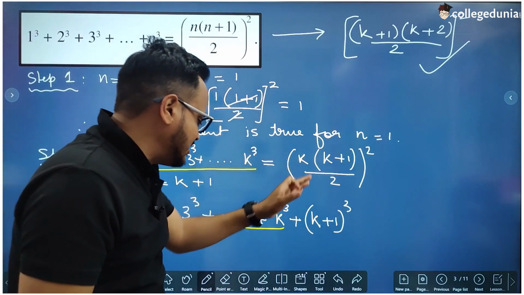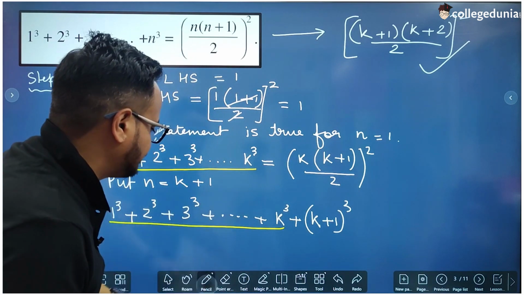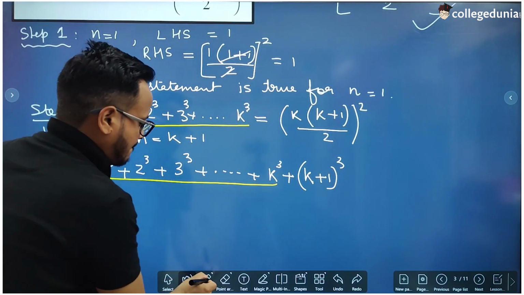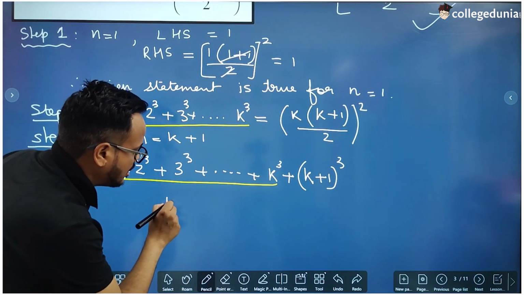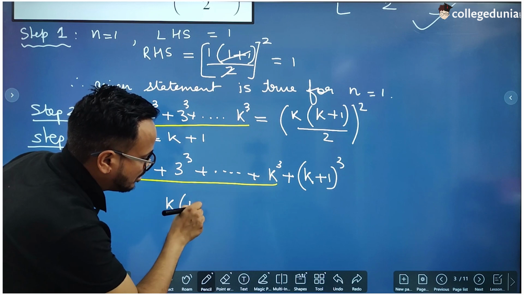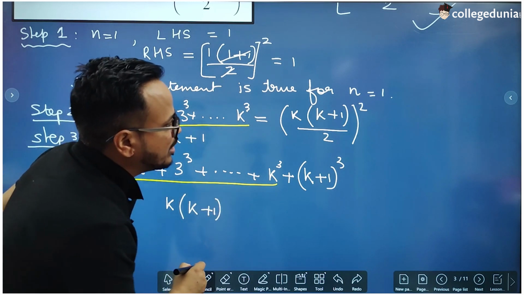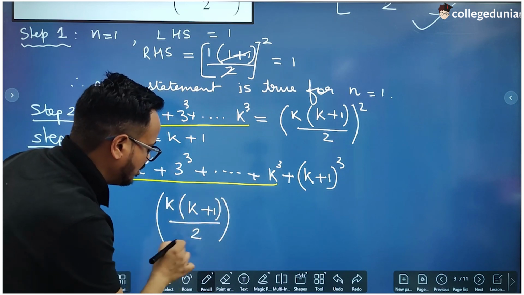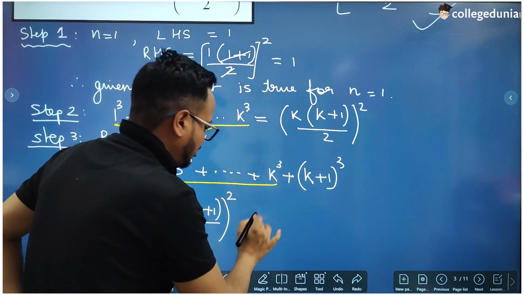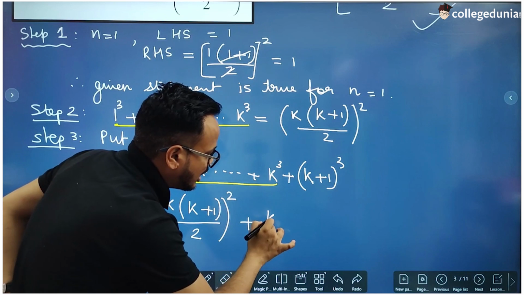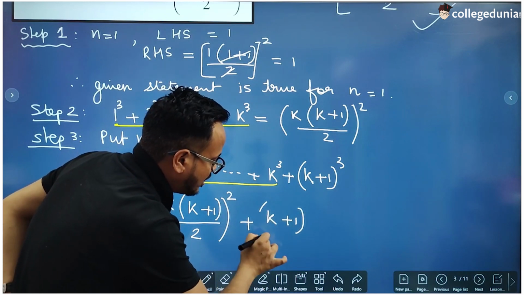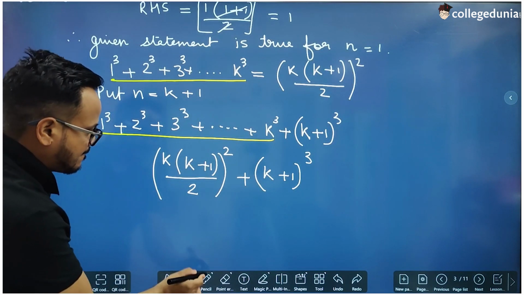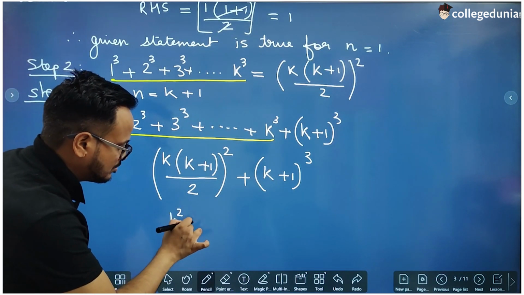So let us put the RHS of this here, which is k into k plus 1 divided by 2 whole square plus k plus 1 cube.